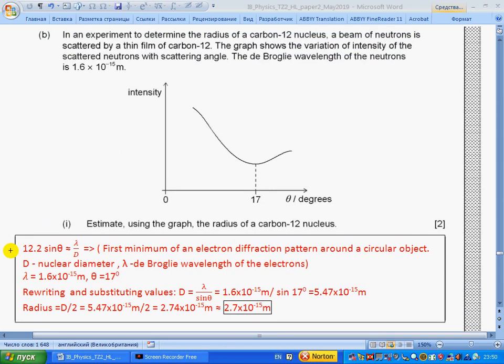According to section 12.2, the first minimum of the diffraction pattern around a circular object is given by this formula. Rewriting and substituting values, using an angle of 17 degrees, we get the diameter, and then we divide the diameter by 2 to get the radius, so we get 2.7 times 10 to the minus 15.